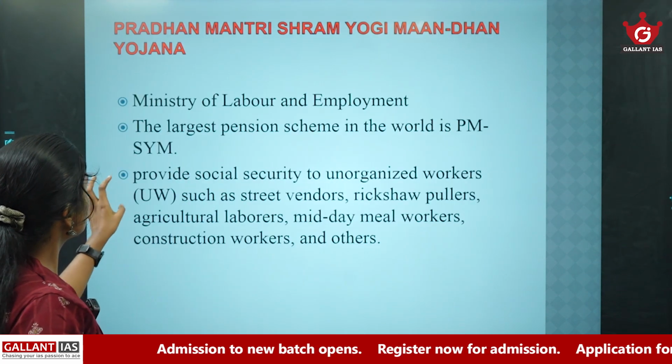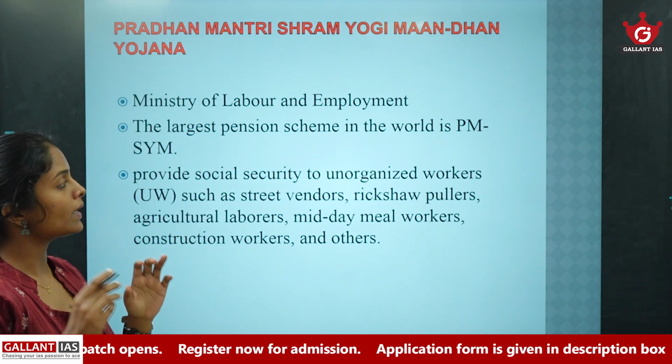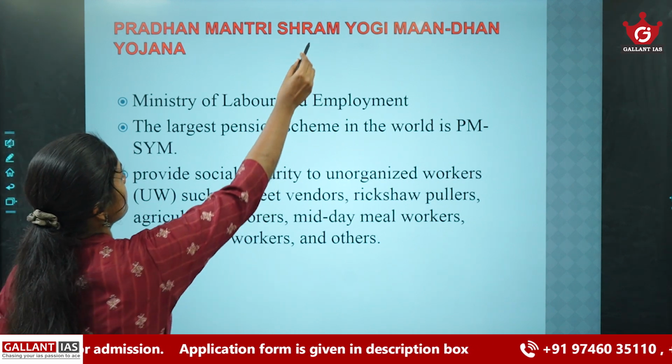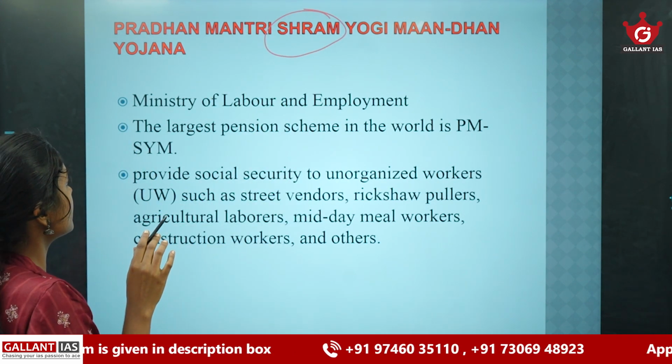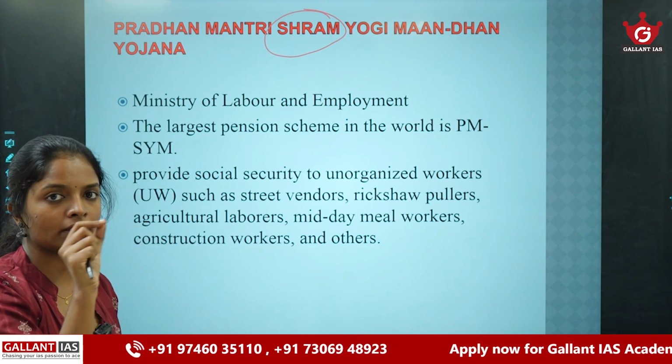Okay. Then the next scheme is Pradhan Mantri Shram Yogi Maandhan Yojana. We can connect this term Shram with labor. So this scheme aims at supporting laborers, especially the unorganized laborers.